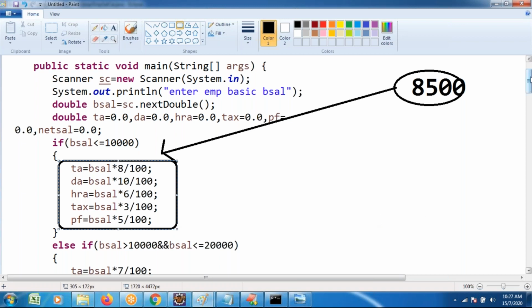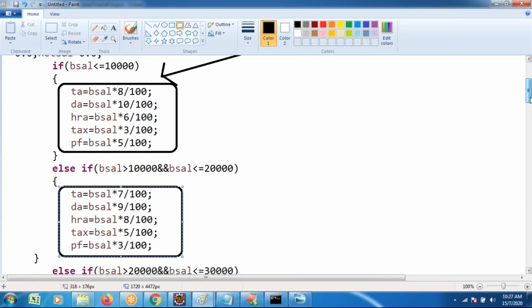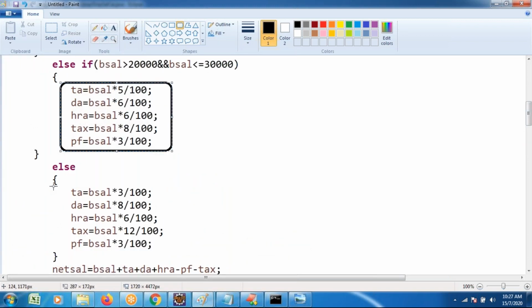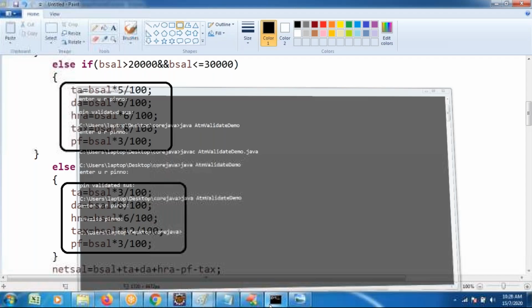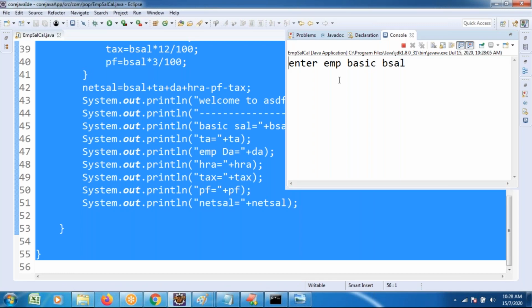But similarly, if you enter the basic salary as 12,000, the logic is executed based on this one. Similarly, if you enter some value, suppose 25,000, the calculation is done based on that one. But now try to observe once, try executing this program, entering the basic salary of the employee.